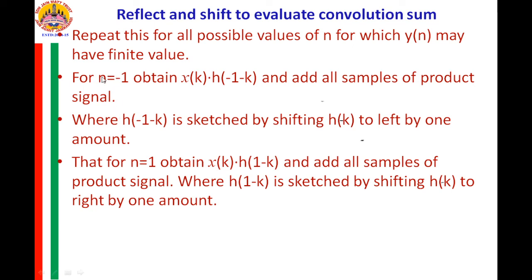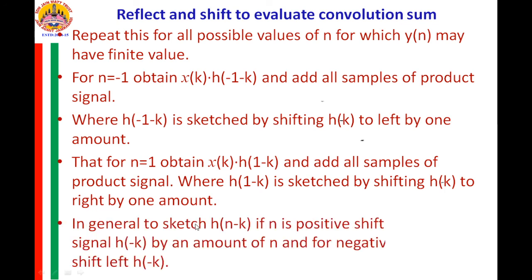Likewise, you have to identify all such values of n for which the output y of n exists, and we have to obtain the product. Now, obtaining the product for every individual value of n is a very tedious task, and it may not be feasible if the signal is of infinite duration. So in that case, we need to identify the regions and obtain this product region wise. This we shall see when we evaluate the convolution sum expression by taking a few examples.